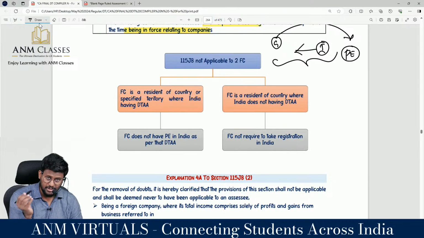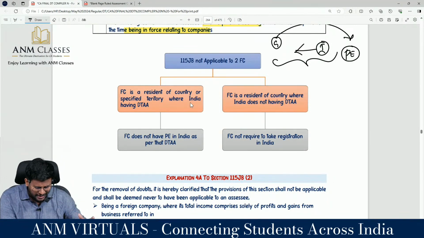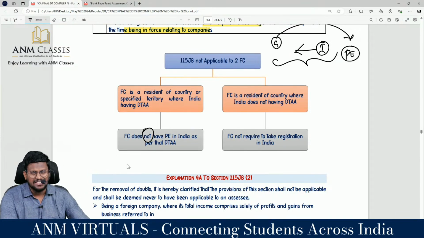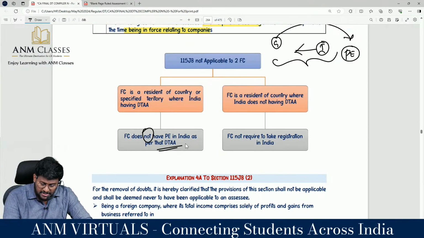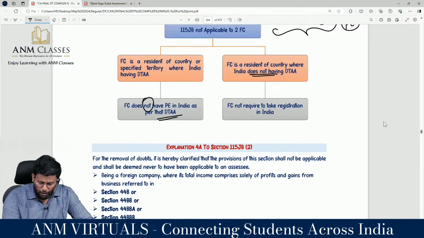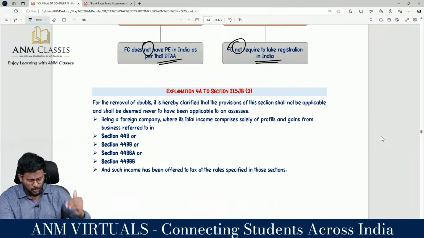The foreign company is a resident of a country or specified territory where India has a DTAA, and that country does not have a permanent establishment in India as per that DTAA. Or the foreign company is a resident of a country where India does not have a DTAA, and the foreign company is not required to take registration in India. I am moving to the next one.